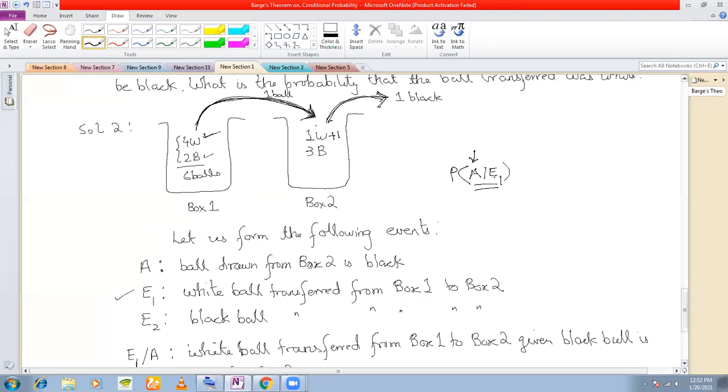If you are transferring a white ball, then the number of white balls increases from 1 to 2, right? Then what is the total number of balls here? 5, right? And now you are picking up a black ball. So what is the probability?